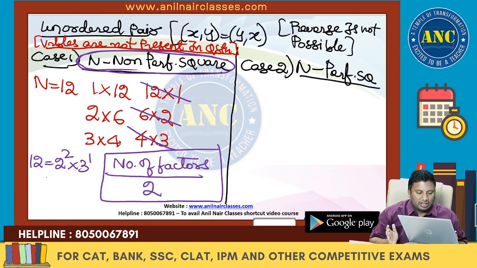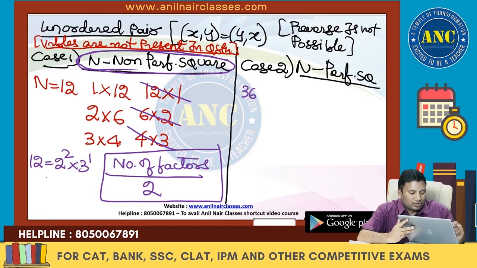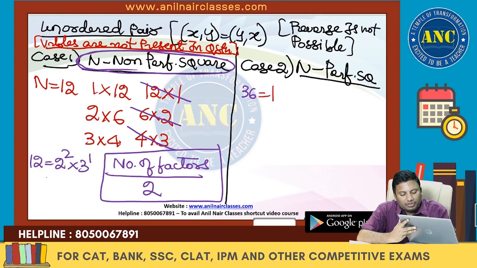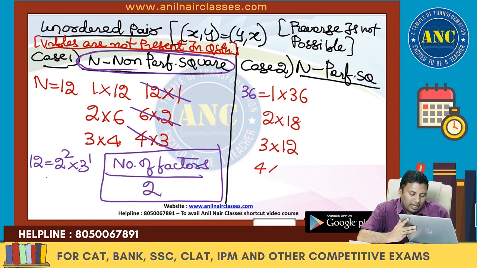Now, if this is a perfect square, 36 is 1 into 36, 2 into 18, 3 into 12, 4 into 9, 6 into 6.